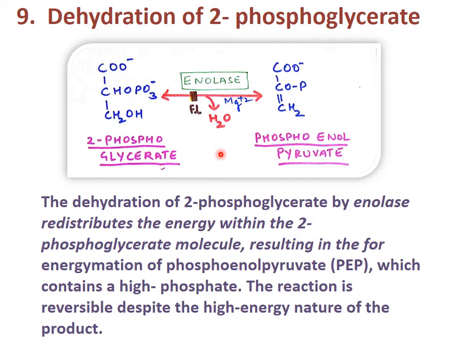If the technician does the estimation after 2 or 3 hours, the sugar will still remain static. That's why we collect this blood sample in fluoride vials. The fluoride vials are gray colored; the cork of that vial is gray.